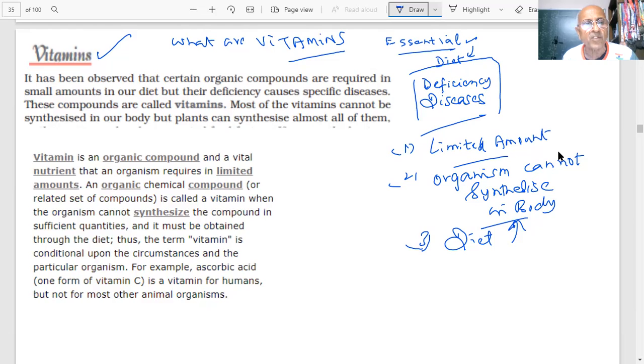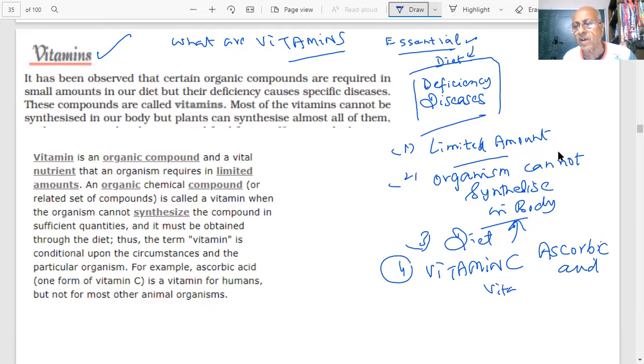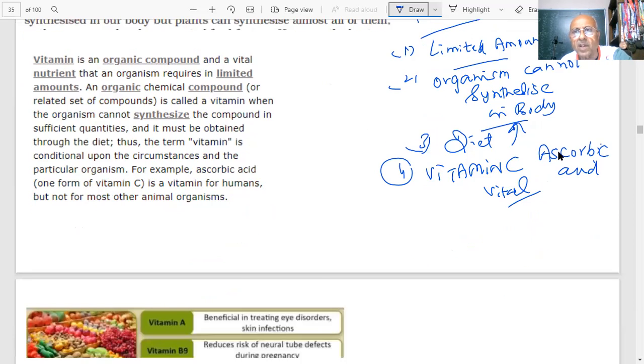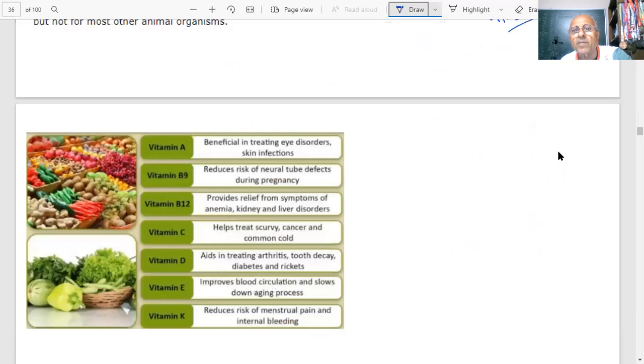Particularly, for example, ascorbic acid is vitamin C. Vitamin C is what, student? Ascorbic acid. You know that it is required a lot. It is considered very vital for us. Tell me, is it considered vital or not? Yes, sir. Even in Corona, they are giving a lot of vitamin C to the patients. And they are saying it will boost your immunity. Take vitamin C.